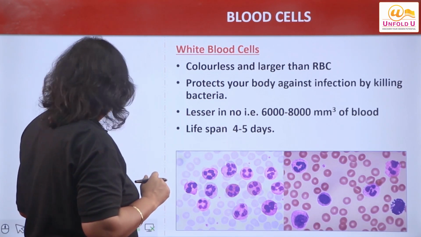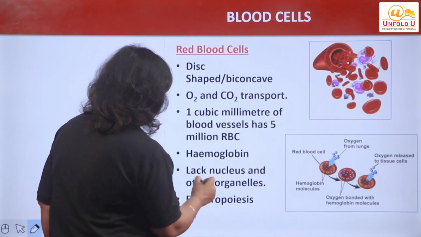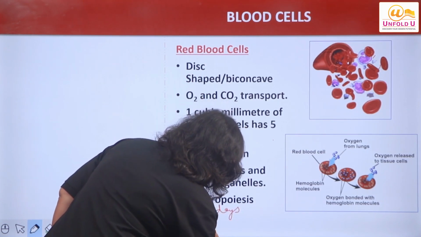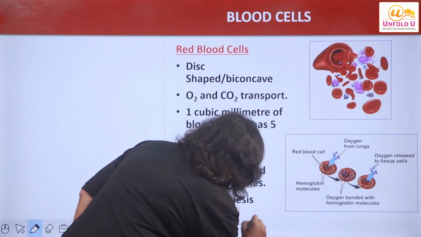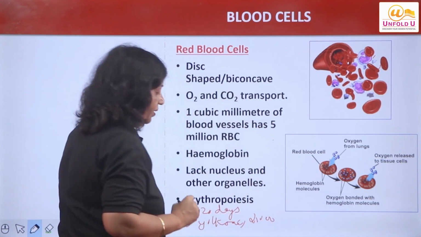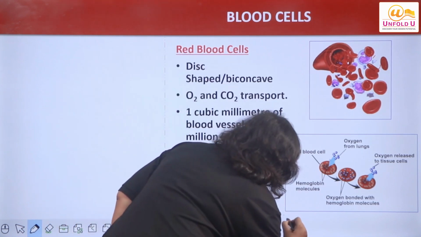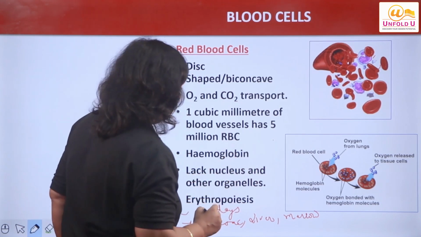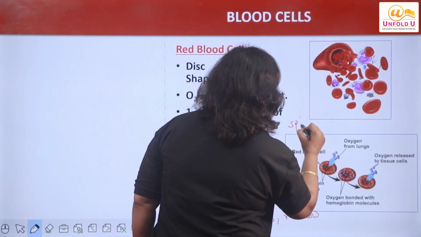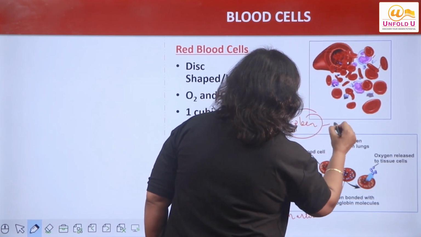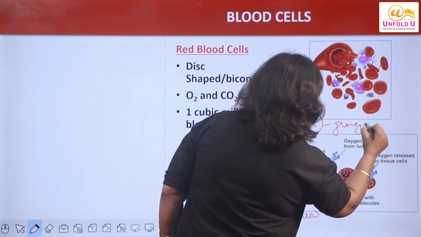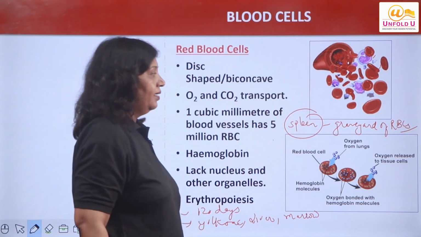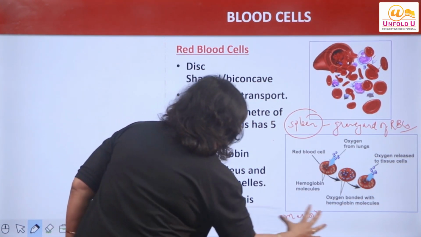Now we'll go back to RBCs, right? So RBC का lifespan was 120 days and they are formed in 3 structures. Yolk sac में बनते हैं, liver, right? They are formed in yolk sac, liver and bone marrow. एक और important चीज़ क्या है, जहाँ पे ये destroy होते हैं RBCs, that structure is called spleen and it is called graveyard of RBCs. इसलिए हम इसको कहते हैं graveyard of RBCs. Is that clear? Right?